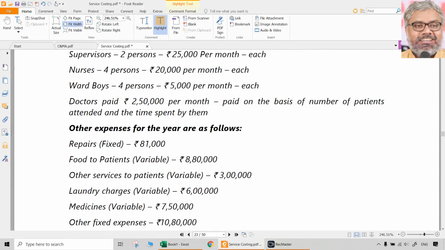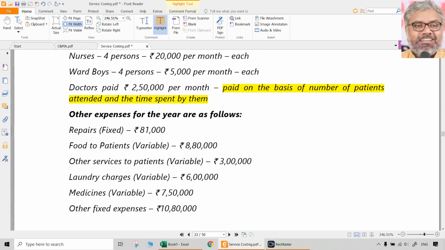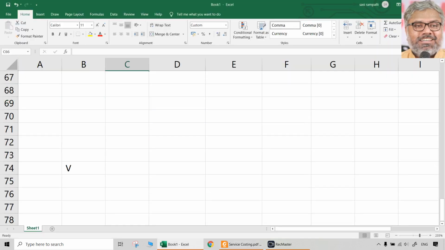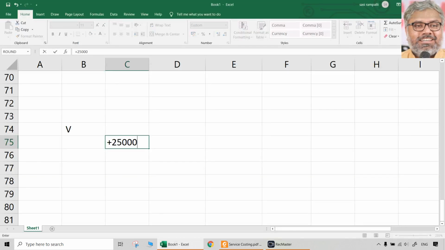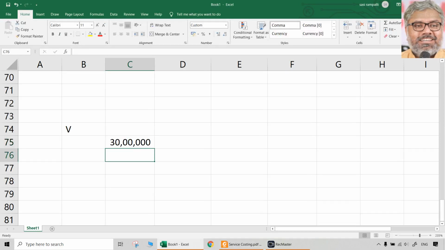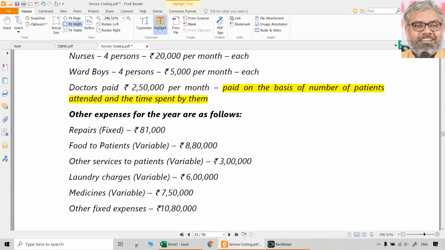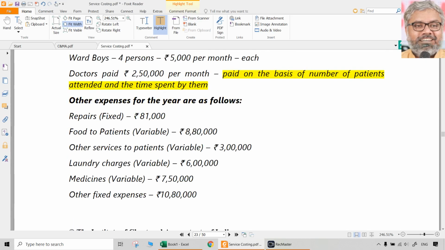Doctors are paid 2,50,000 per month, but paid on the basis of the number of patients attended and the time spent by them. So can we call this really a fixed charge? No. Though the amount is given, that is not a fixed cost. It is a variable cost because it is fixed on the basis of the number of patients attended. So nature wise, it can be a variable cost. So 2,50,000 per month, all doctors put together, into 12. 30 lakhs rupees is the doctors' salaries, we can say. And other expenses are already given. All that we need to do is copy paste.